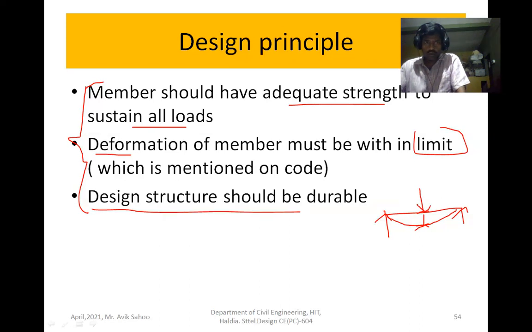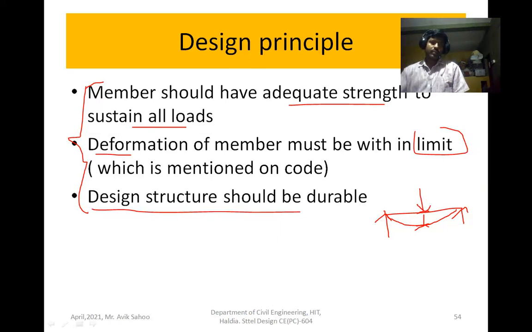So when you design a member, you must ensure that the member has sufficient strength. You provide the section, or you choose the material, in such a way that the strength should be more than the applied load.